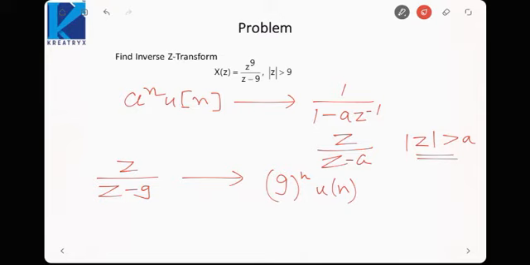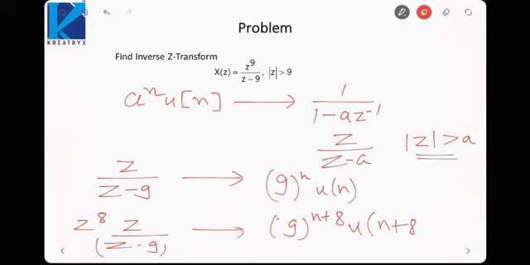Is it fine? Now if we see, our signal is something like this. Z raised to the power 8 is multiplied. So this will be time shifted in the time domain, 9 raised to the power n plus 8 u[n plus 8]. Because whenever we do time shifting, it is multiplied by z raised to the power of the shifting. Here shifting is by 8, so z raised to the power 8 will be multiplied. So this is how we can find the inverse z transform by applying the properties of the z transform.